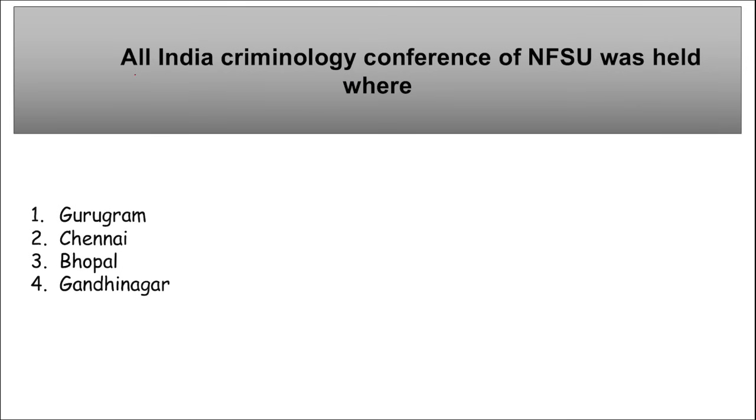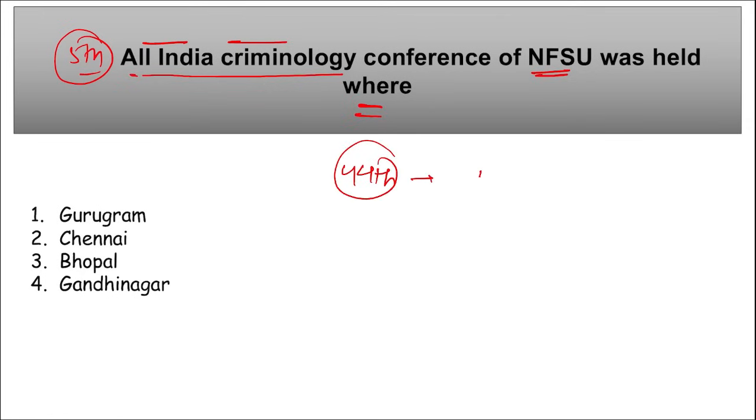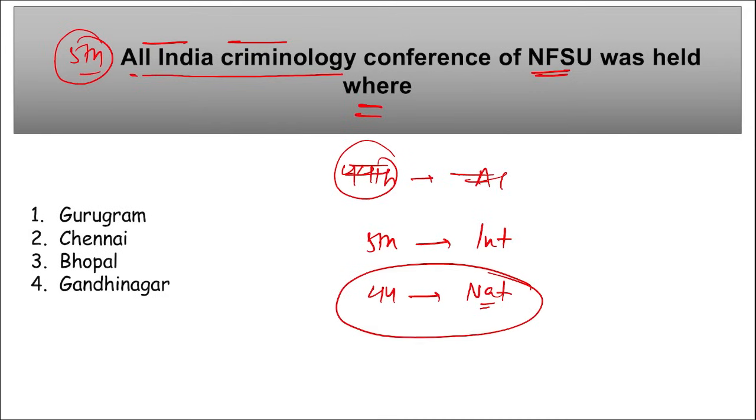Next, where was the All India Criminology Conference of NFSU held? First of all, remember this was the 5th edition of the International Criminology Conference and the 44th edition of the National, or All India, Criminology Conference. If we are talking about national scale, it was the 44th edition, and if we are talking about international scale, it is the 5th edition.